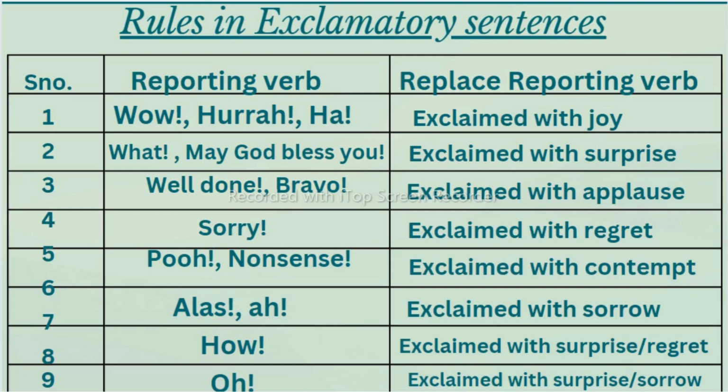Now students, this is the table. Based on this, you can learn the rule for "exclaim with". If after the inverted commas you have "hooray" or "ha", then you should write exclaim with joy. If you have "what" or "may God bless you", you should write exclaim with surprise. Or if you have "well done" or "bravo", then it will be exclaim with applause. If you have "sorry", exclaim with regret. "Nonsense", exclaim with contempt. "Alas", exclaim with sorrow. "How", exclaim with surprise or regret. "Oh", exclaim with surprise or sorrow.